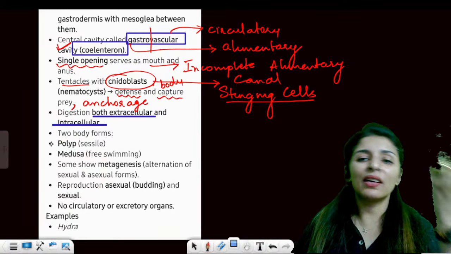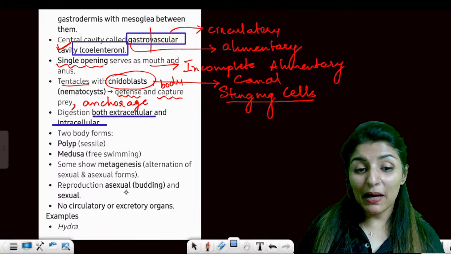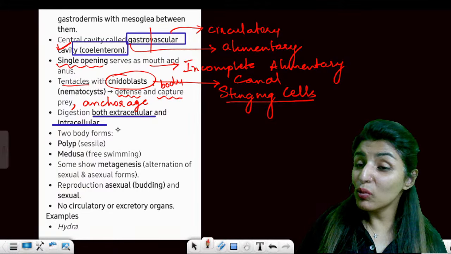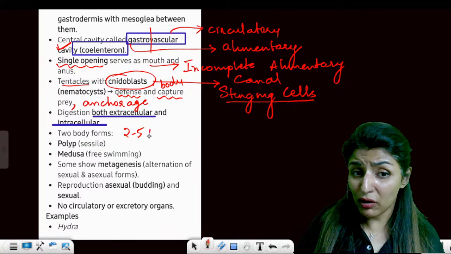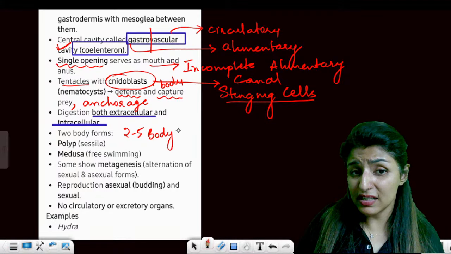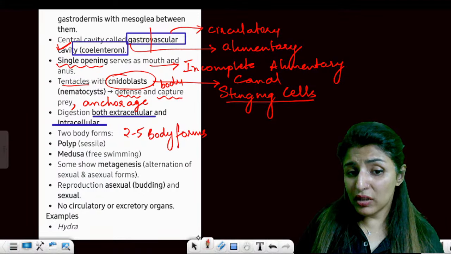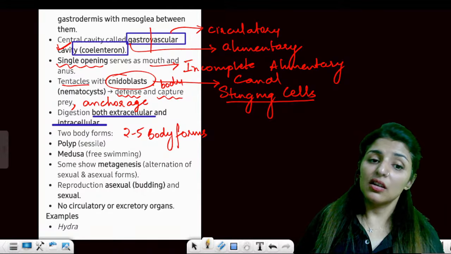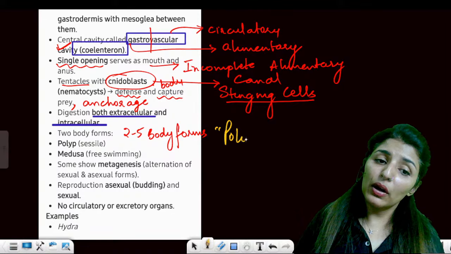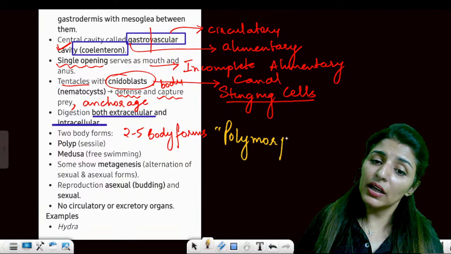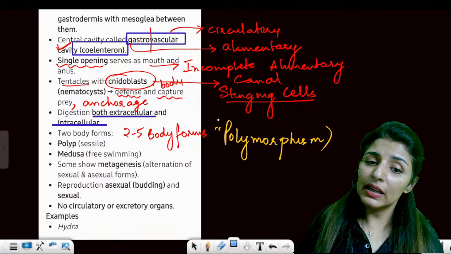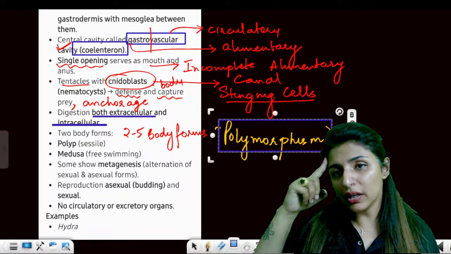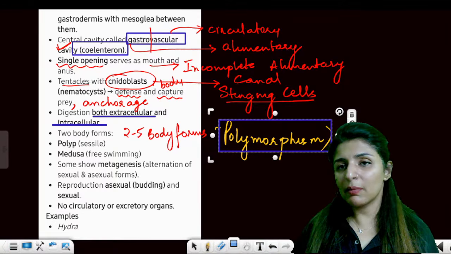See, we are born and we'll die in this body form only. But when we talk about coelenterates, they have two body forms. Not only two, it can be more than two. 2 to 5 body forms have been seen in coelenterates. So they have multiple avatars, right? This phenomenon is known as polymorphism. This is only and only seen in coelenterates. You hear about polymorphism, you should think about coelenterata.